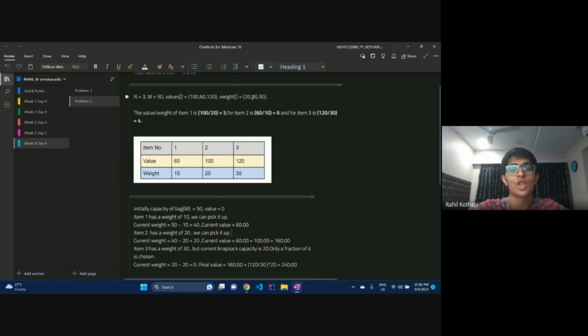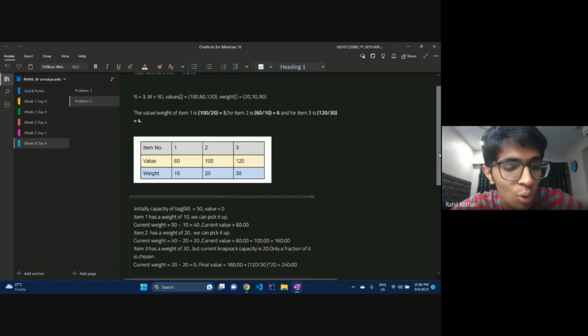We've taken 10 initially, then 20 more, and our initial capacity was 50. So we have 20 more to go. The last item, this is the only one we can take, but notice it has a weight of 30. We can't take the full item. So we'll take 20 kilos of that. What is the value per unit weight? It is 4. So 20 kilos will have value of 80. So we add 80 to our value, and our total value is 100 plus 60 plus 80, that is 240.